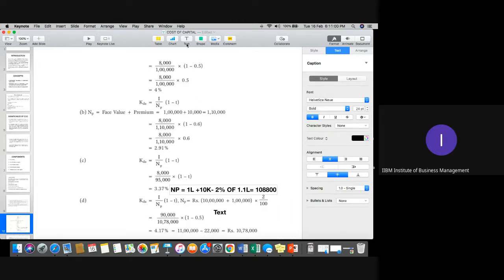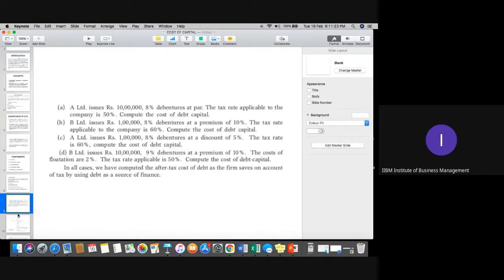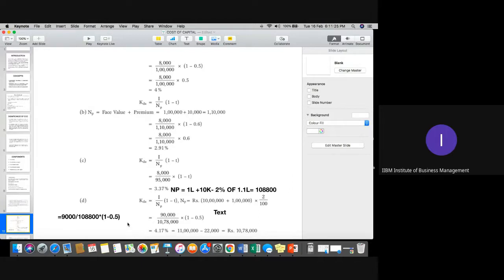Okay, so the calculation would be: 9% interest first of all. So that is 9,000 divided by 1,08,800 into 1 minus taxation, which is 0.5, 50%. Okay, so this is the way we can calculate this part.